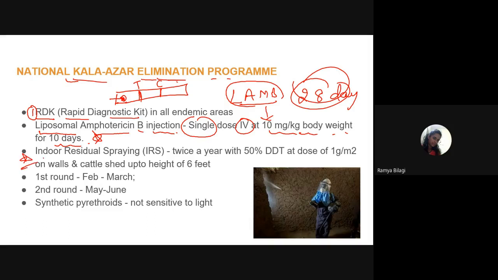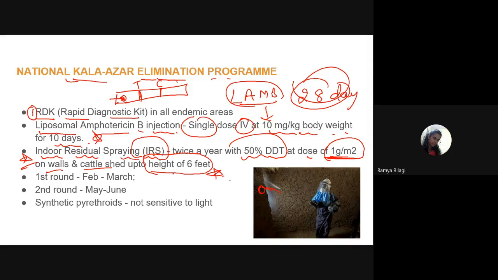And very important is indoor residual spraying, that is IRS. Indoor residual spraying means we need to go inside the house and spray the DDT, that is 50% DDT at a dose of 1 gram per meter square. So wherever you spray, at least 1 gram of the DDT should be there per meter square of area on the wall, and also on the cattle shed, and up to a height of what? 6 feet. These norms you need to remember.